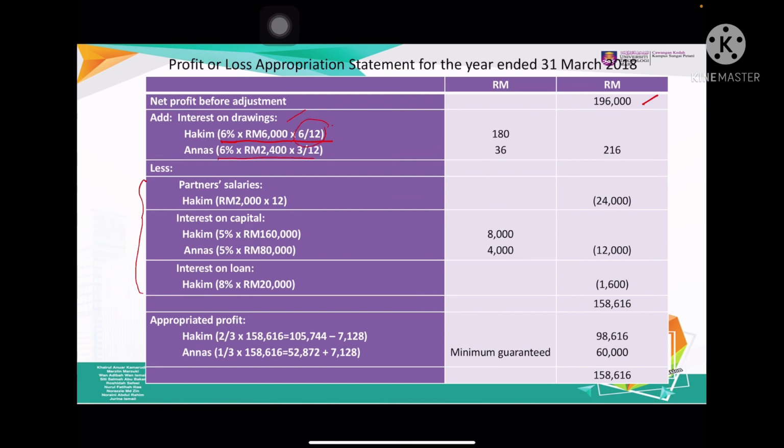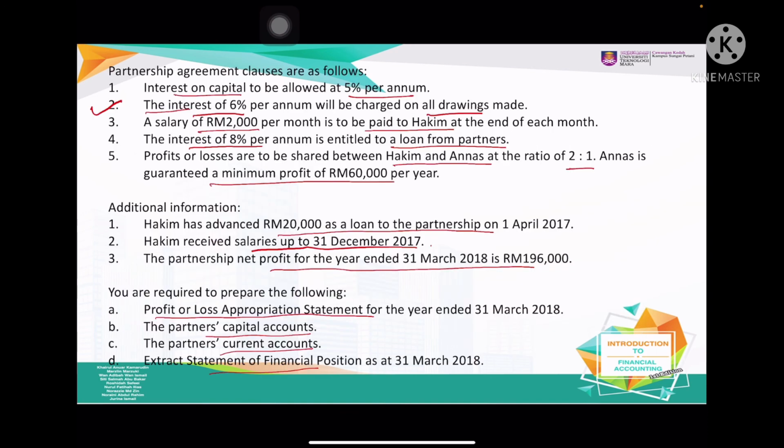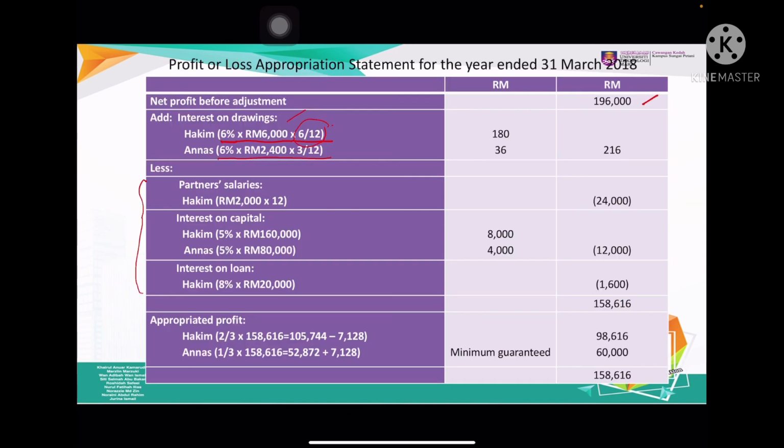For Anas, 6% times 2,400, from 1st January until 31st March, so only for 3 months. Here 6% times 2,400 times 3/12, and you get 180 for Hakim and 36 for Anas.